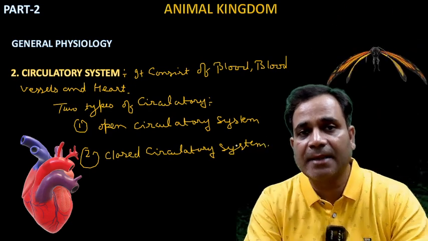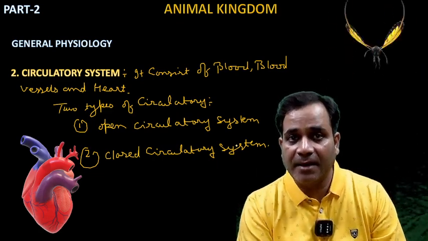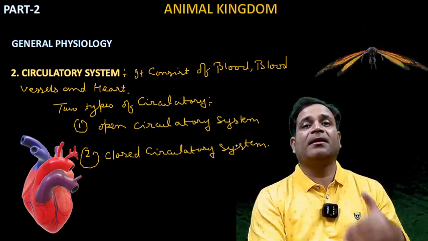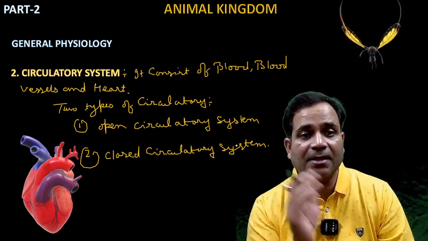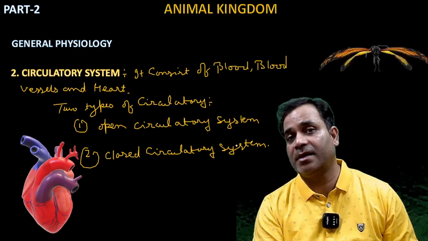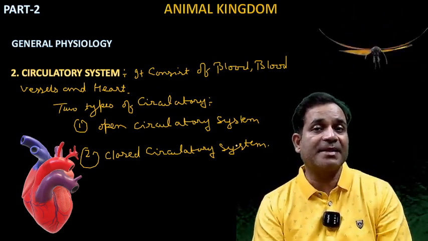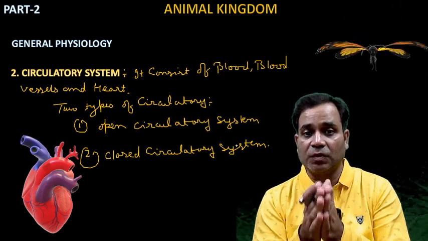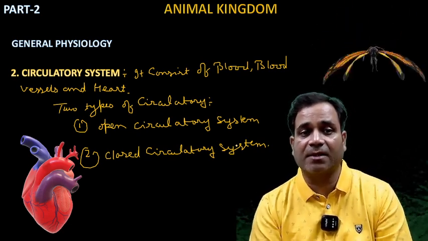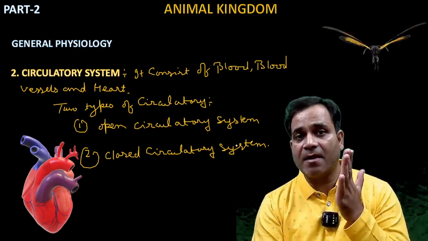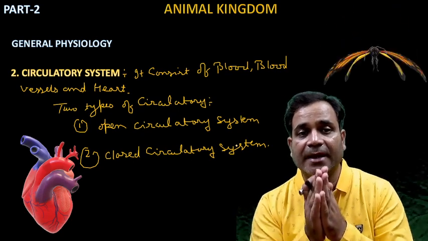If I'm saying about the open circulatory system, it means that the blood doesn't pass through blood vessels. The organisms which do not contain any blood vessels are known as open circulatory system. But whenever I'm talking about the closed circulatory system, it means the blood flows through blood vessels. And you already know the blood vessels are of three types: artery, vein, and capillaries.